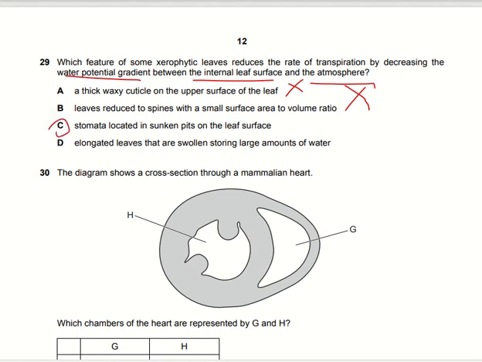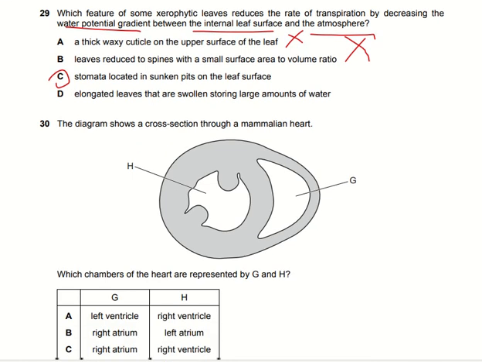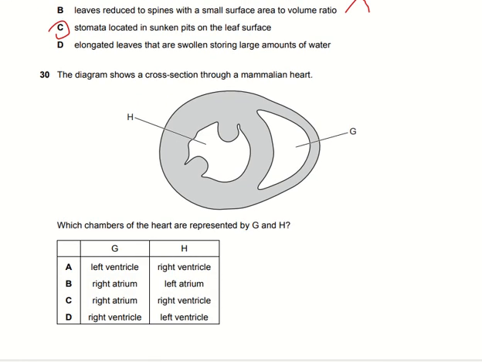The diagram shows a cross section through a mammalian heart. What chambers of the heart are represented by G and H? They can be the ventricles, because the atria are smaller as compared to these structures which are shown here. So we can say that they are the ventricles. They can be the left and the right ventricles. So option D here is the right answer.